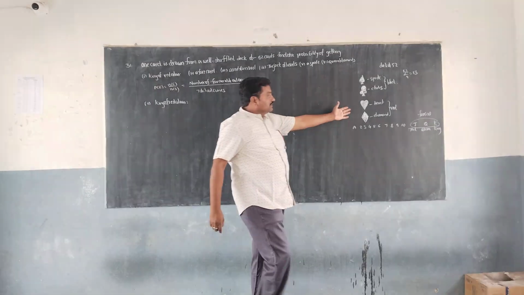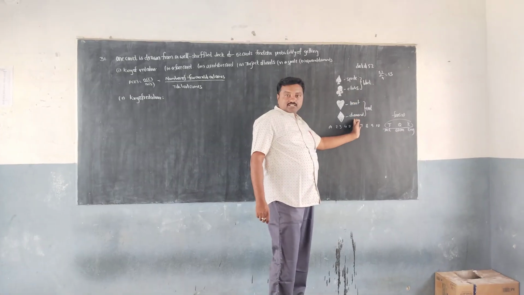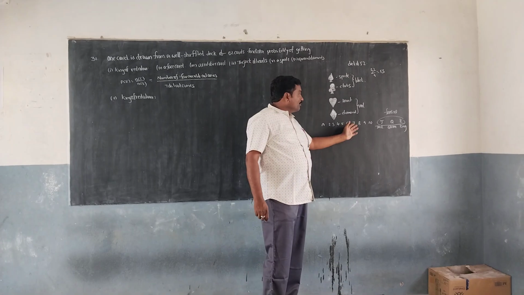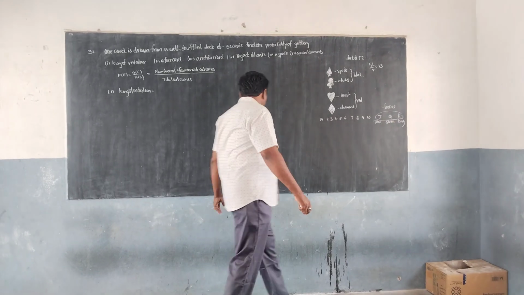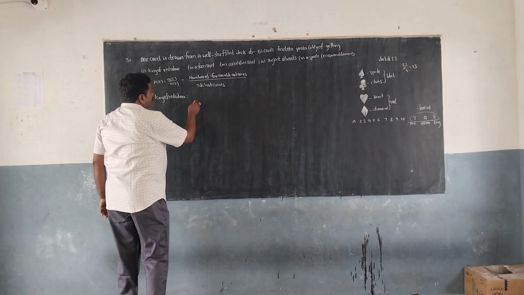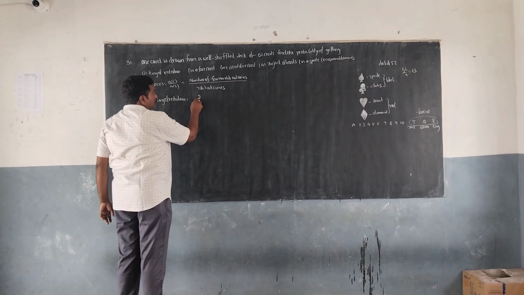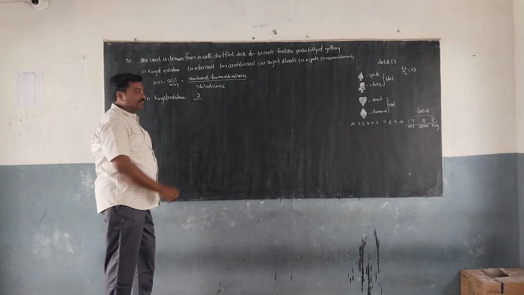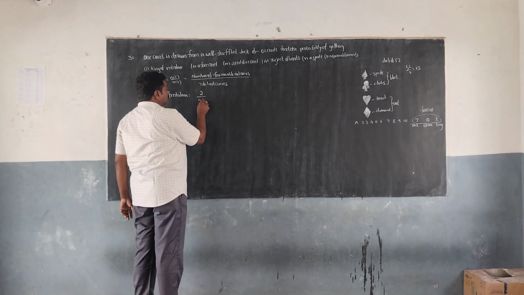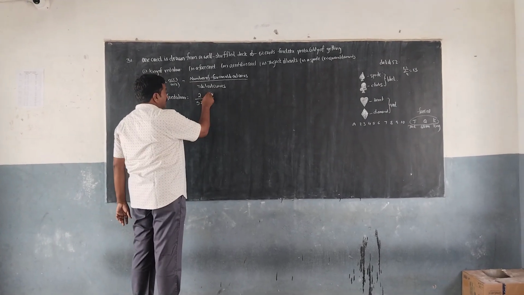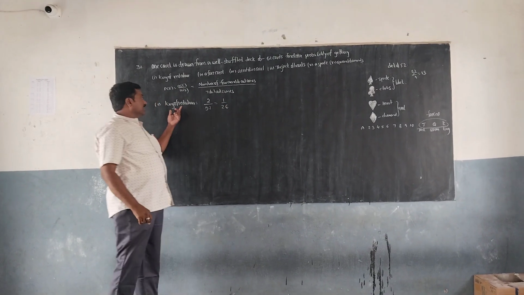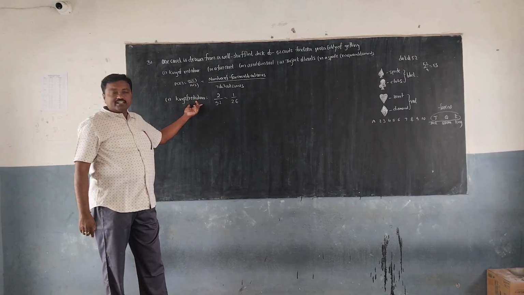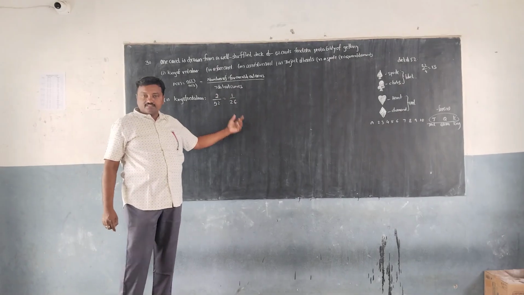Here the red color is hearts and diamonds. How many kings are in red? 2 kings are there, so favorable outcomes is 2 and total outcomes is 52. Two ones are 2, two 26s are 52. The probability of getting the king of red color is 1 by 26.